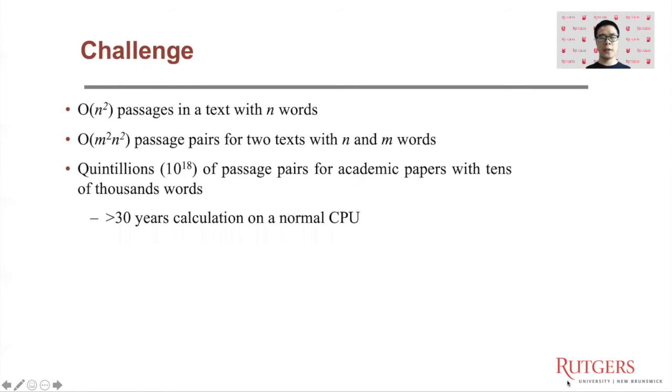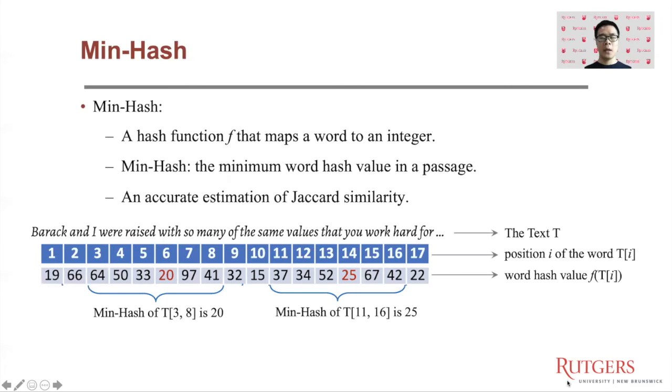The challenge of this problem is the high computation cost. This is because there are way too many passages in a long text. For example, for two academic papers with tens of thousands of words, there are quintillions of passage pairs in them. We propose a min hash-based method to tackle this problem.